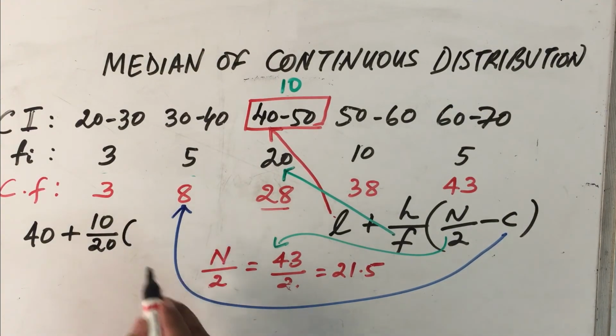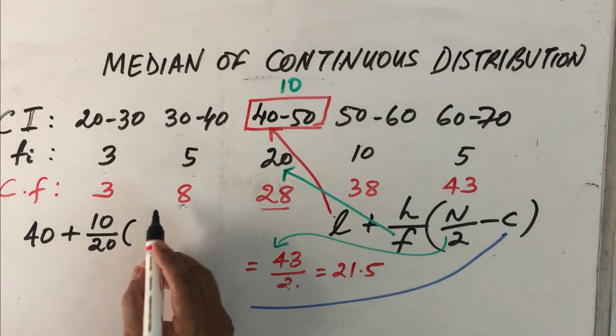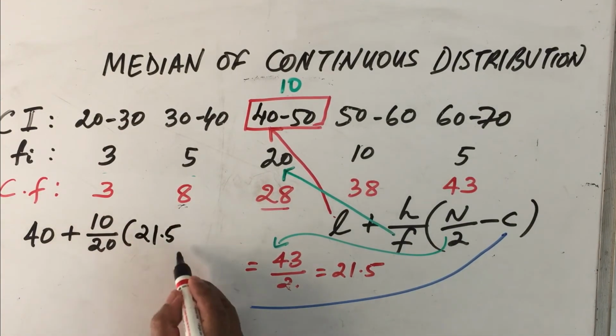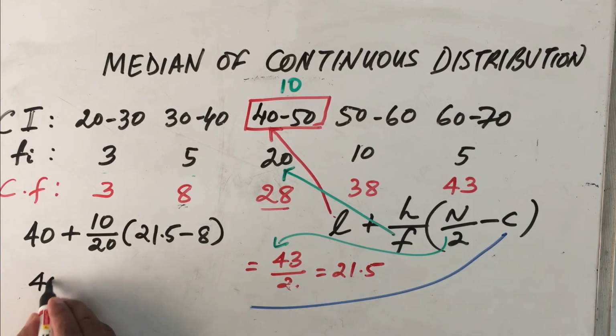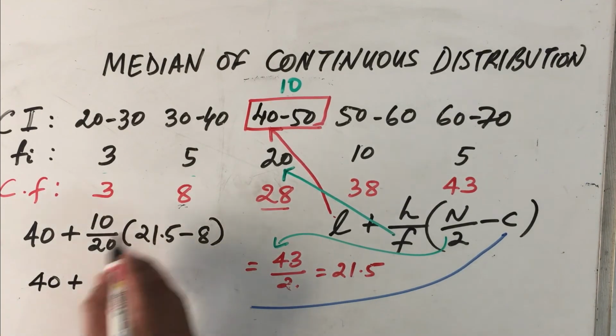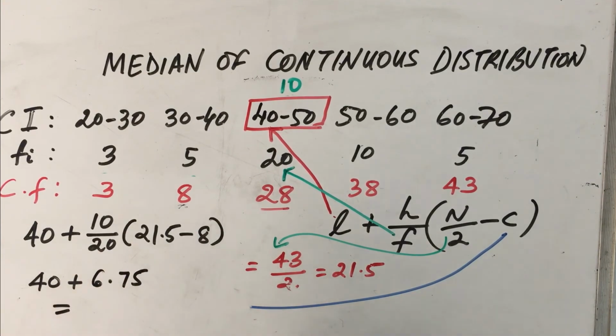Now N by 2 is 21.5 minus 8. So this is going to be the median of the distribution. So this is equal to 40 plus 10 by 20 times 13.5. This value comes to about 6.75. So our median is equal to 46.75, which is the median of this continuous distribution.